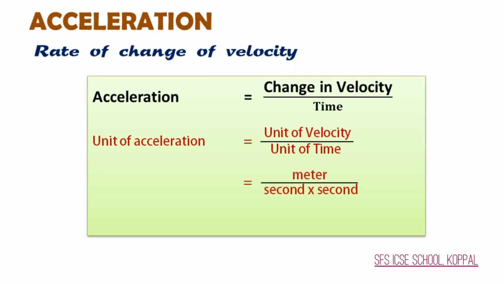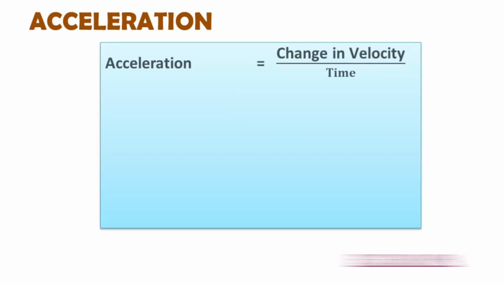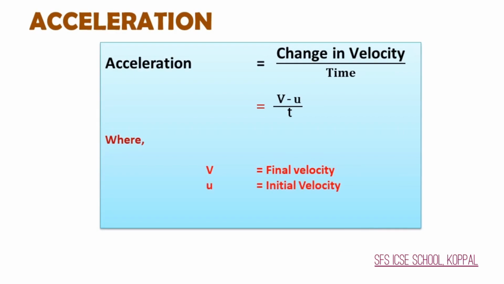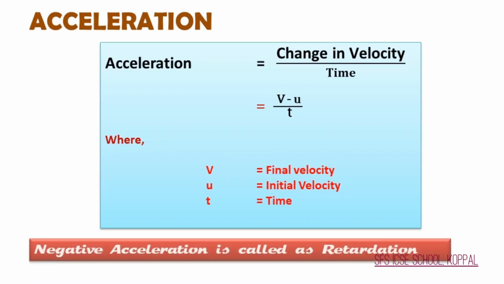And therefore unit of acceleration is equal to meter per second square. The formula for acceleration is change in velocity divided by time, that is equal to (v minus u) divided by t, where v is final velocity, u is initial velocity and t stands for time. Remember, negative acceleration is called as retardation.